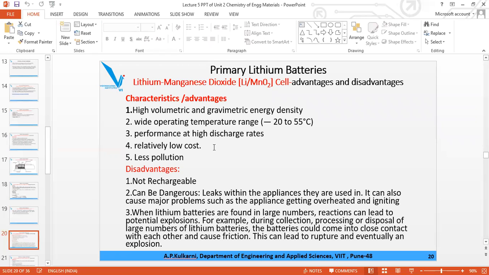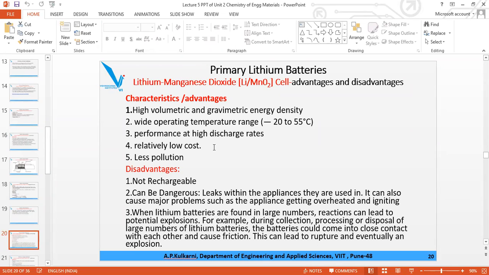Now, another disadvantage with this particular battery, LiMnO2, is that if you keep many of these cells together, store them together, it is likely that there will be friction between them, lot of heat will be evolved and explosion will take place. So when you store these LiMnO2 batteries, you have to keep them at a distance from each other. Don't put all 20 in one box, because with a small friction there may be an explosion, and that precaution you have to take.